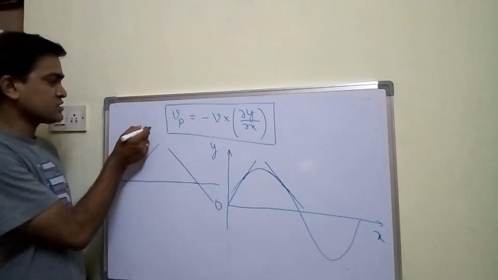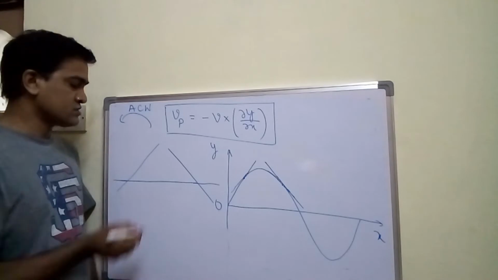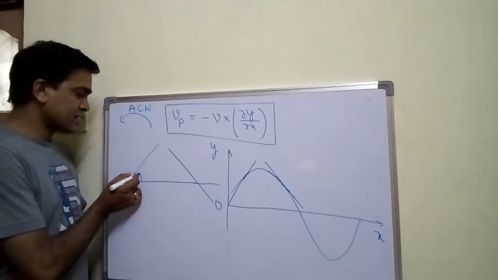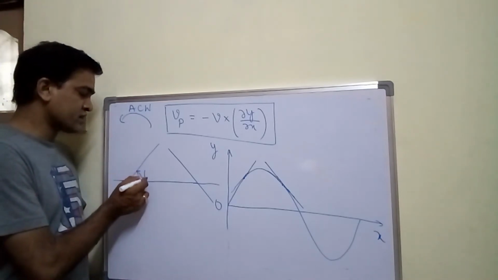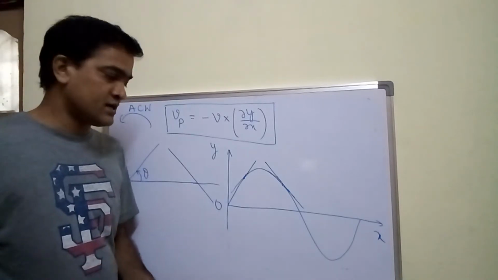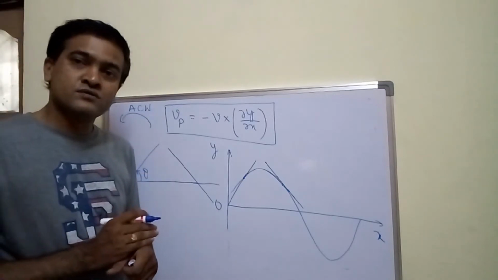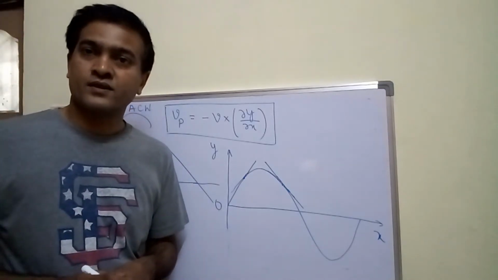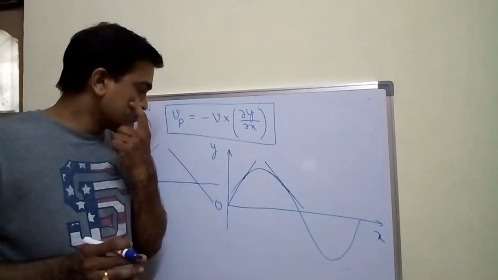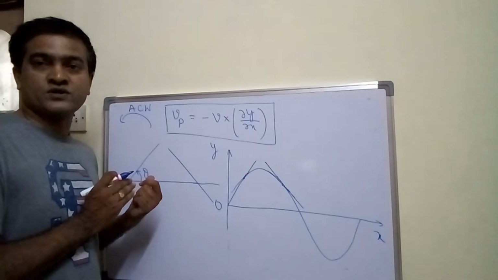Anti-clockwise direction is nothing but this way. This is ACW, anti-clockwise. So if I measure the angle in the anti-clockwise direction and take that angle as theta, then if the angle is acute, the slope is positive. It's very easy to remember. If the angle is acute, slope is positive.